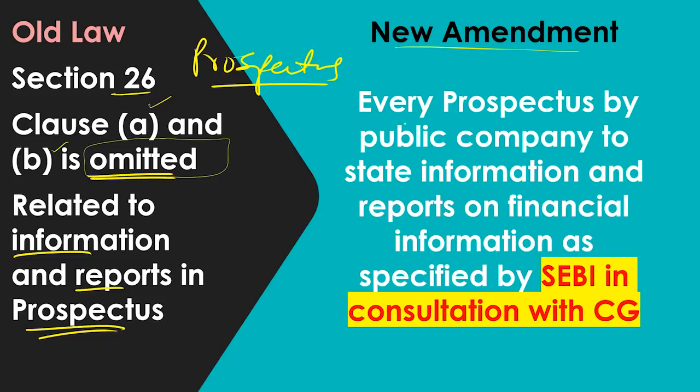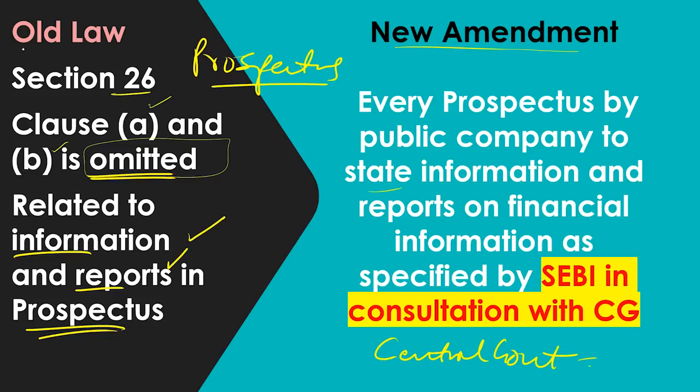So the new law is that in a prospectus, every prospectus by a public company has to state information and reports on financial information as specified by SEBI with consultation of the central government. So SEBI, with consultation of the central government, will tell what the information and what the report is.